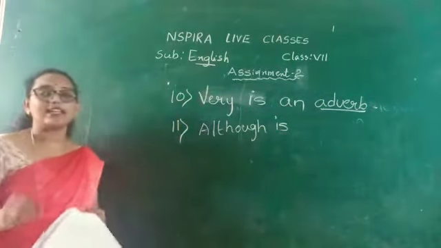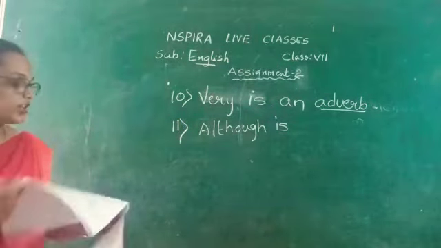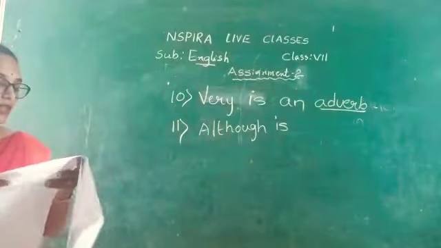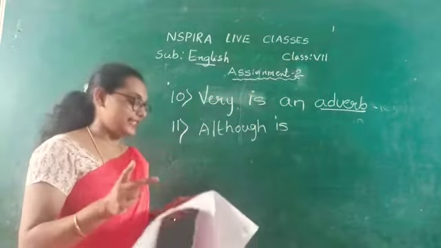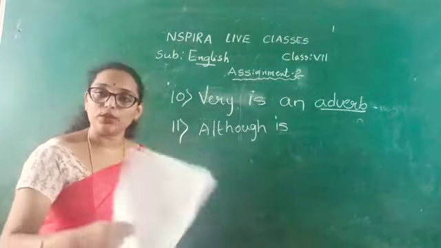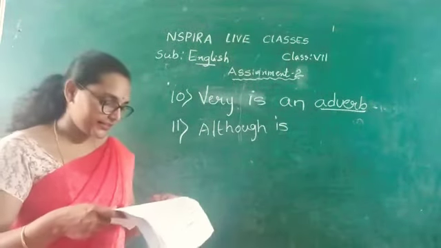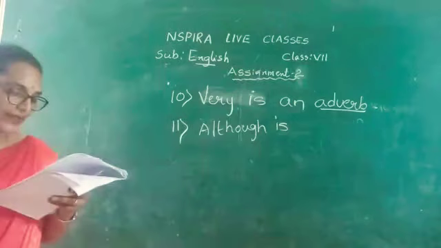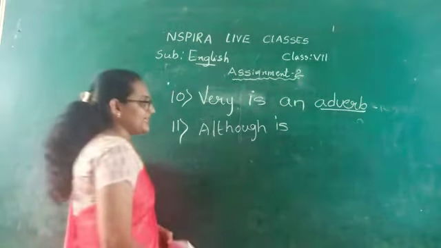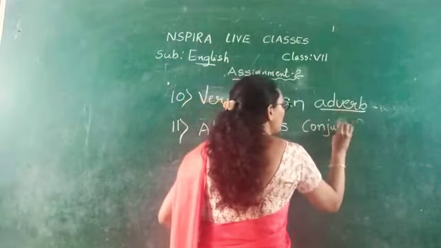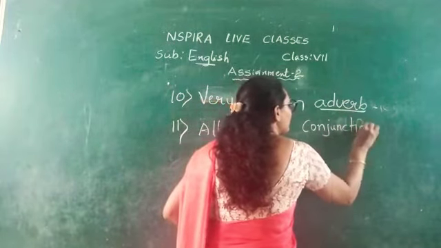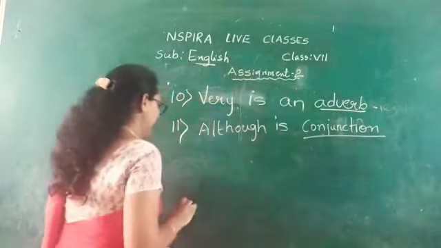See the sentence, there are two parts in the sentence: she is poor and she is happy. These two parts are being connected through the word although. So we can say that although is the conjunction in the sentence.